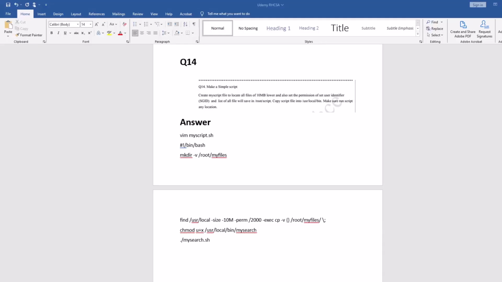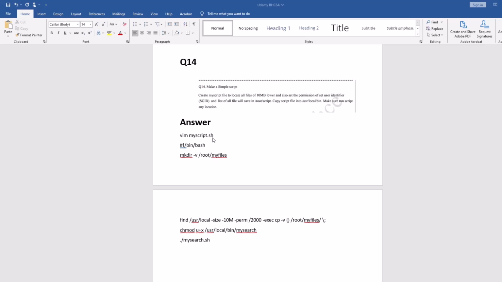Okay, so this is question number 14. I did not get this question in the exam. It says you have to write a script. It's a simple question. You have to create a script, find all the files which are lower than 10 MB, and put them into a folder. So it's just a script.